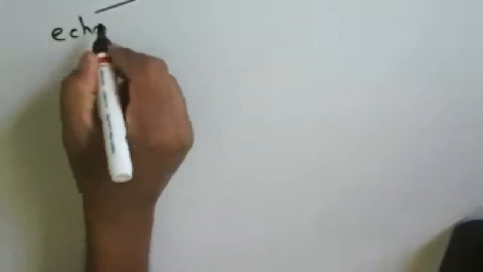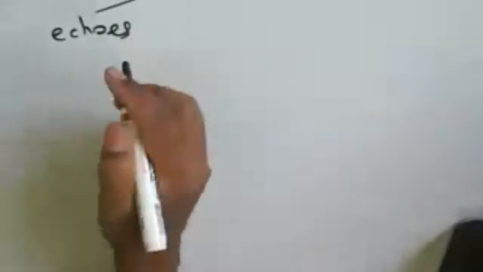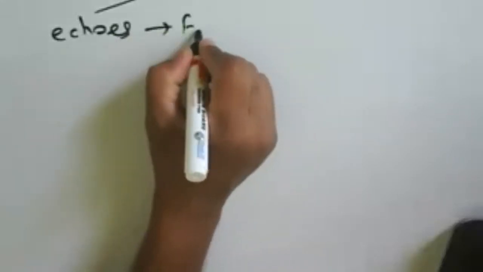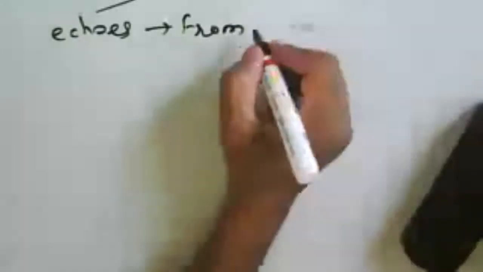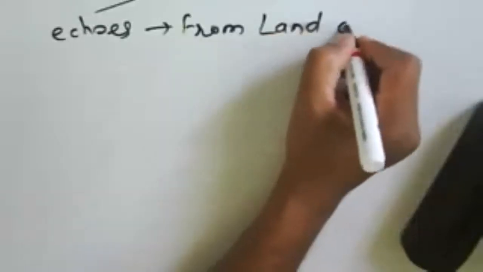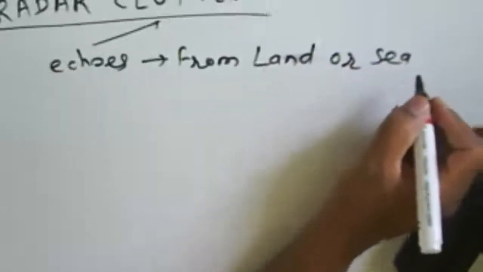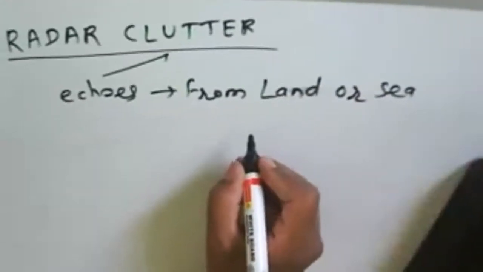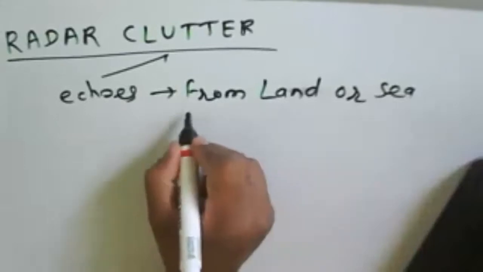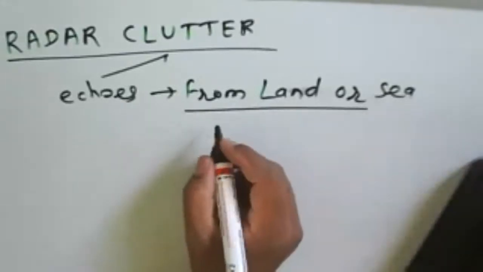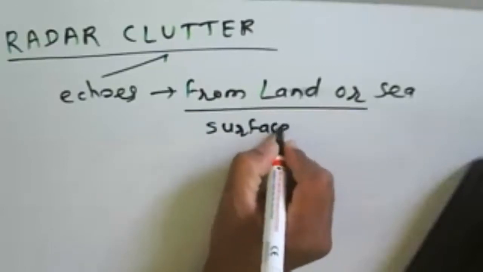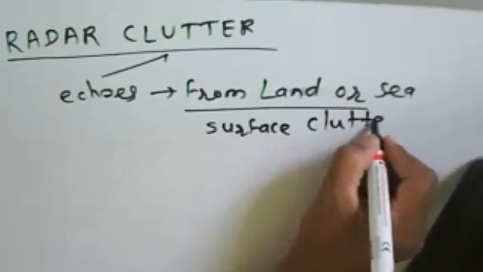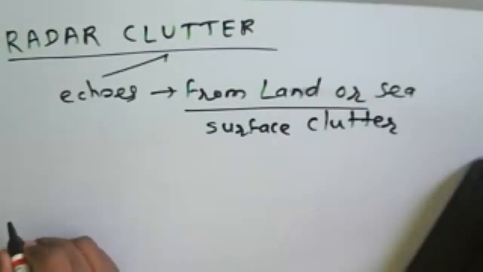We are getting echoes from a surface, that is, from land or sea. When we get echoes from land or sea, that echo is called surface clutter.